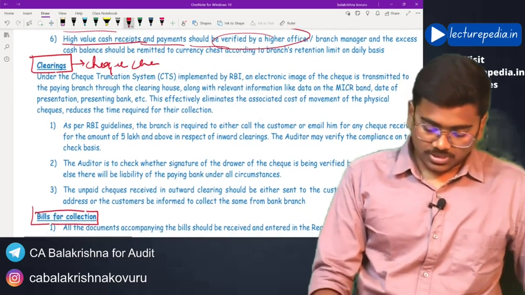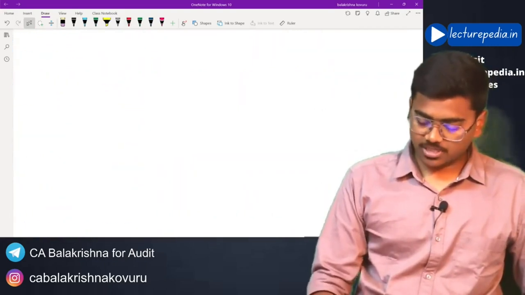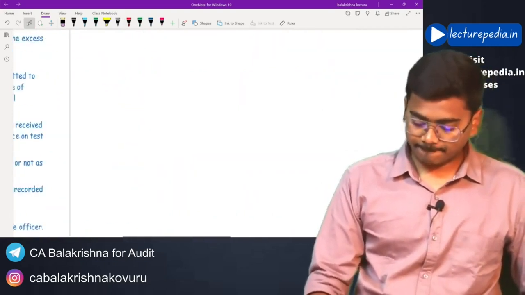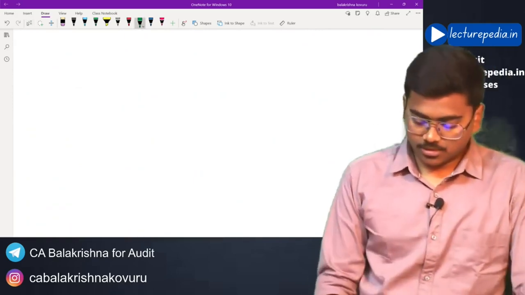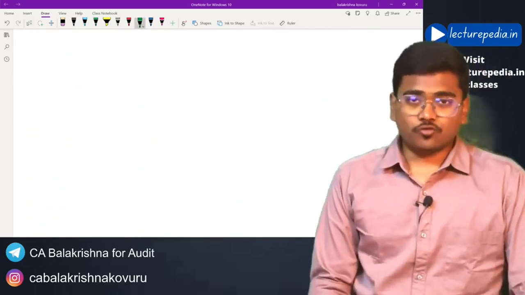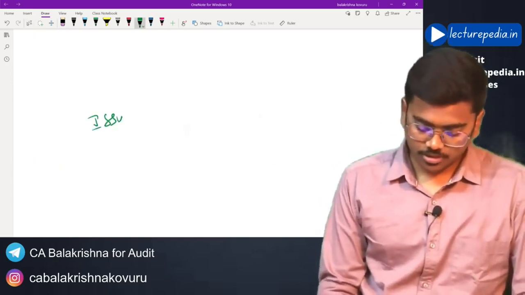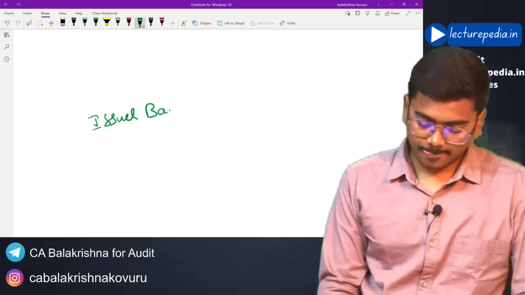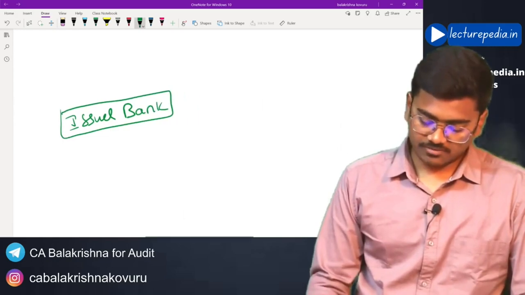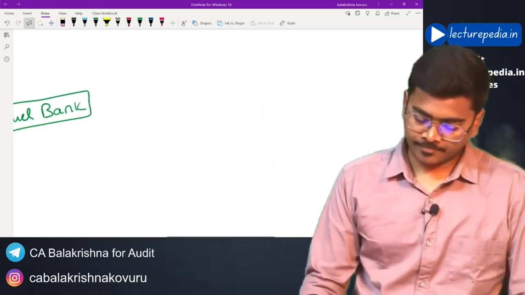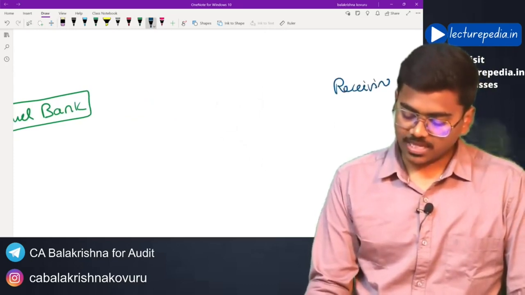Next, coming to clearing, check clearing. What is this check clearing? Generally, in case of a check, there will be 2 banks involved. One is the issuer bank, another one is the receiving bank.